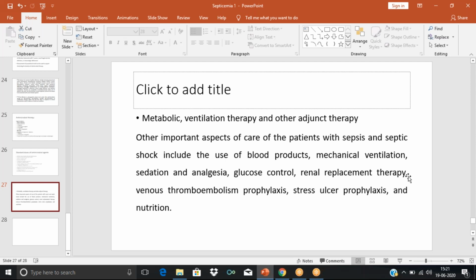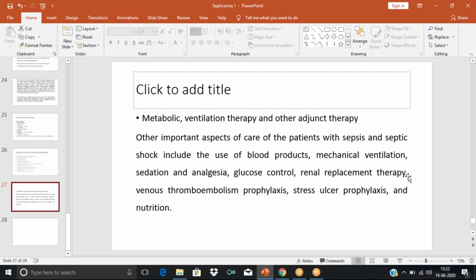So supportive therapies include, if the patient is having some respiratory distress, we have to give mechanical ventilation. Then sometimes oxygen support is required. So oxygen can be given through the mask, or tracheal intubation can be done. So mechanical ventilation or tracheal intubation or oxygen through mask can be given. Then if the patient is having any pain or is showing delirium and is unstable or showing a lot of irritation, we can go for sedation as well as analgesia.